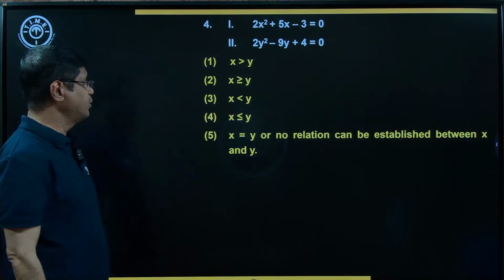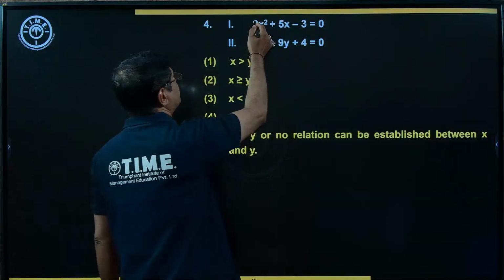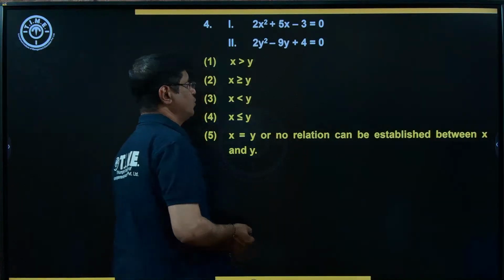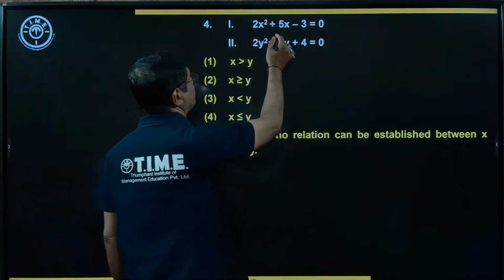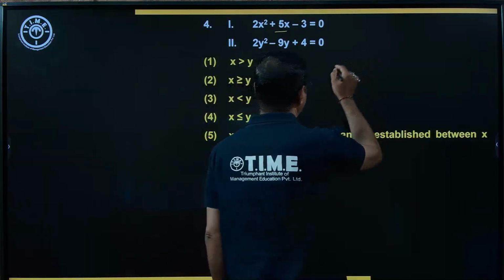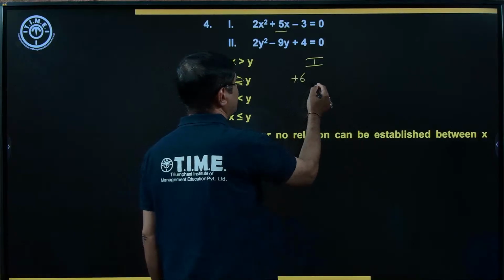Now look at the next example, question number 4. 2 into 3 is equal to 6. Now how do we get the middle term, that is positive 5? Look at this first quadratic equation: positive 6 and minus 1.